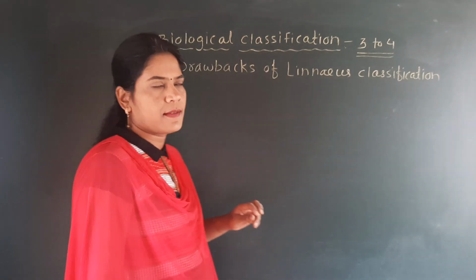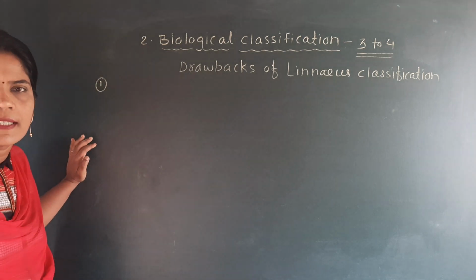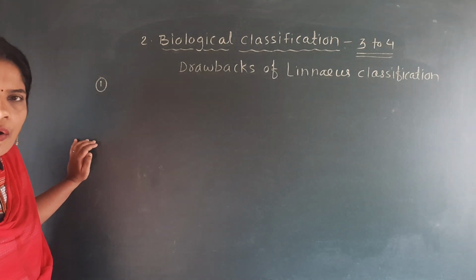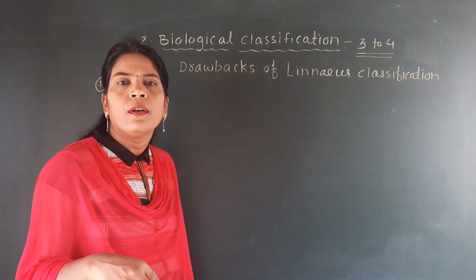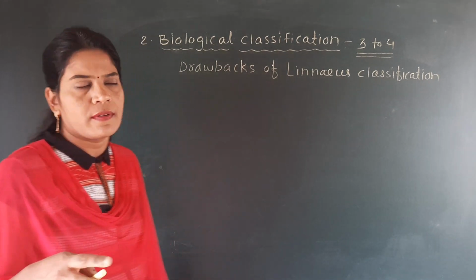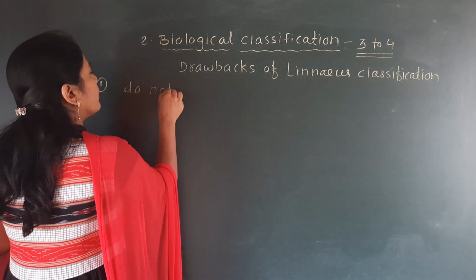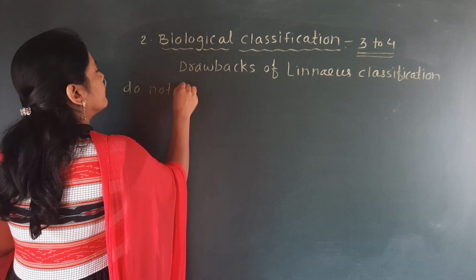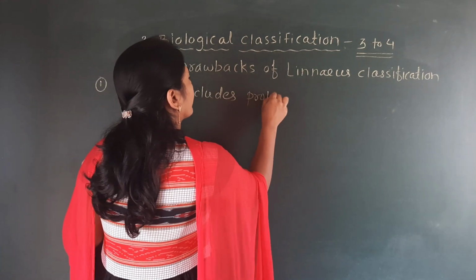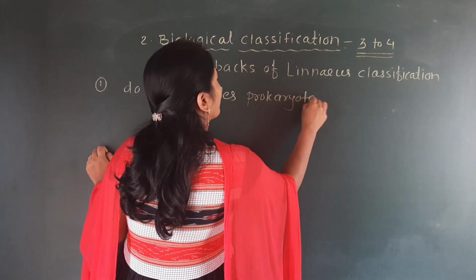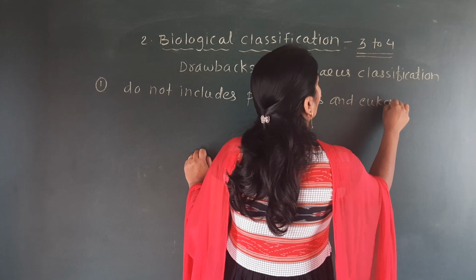Which are these drawbacks? First one, this classification of Linnaeus does not include prokaryotes and eukaryotes.